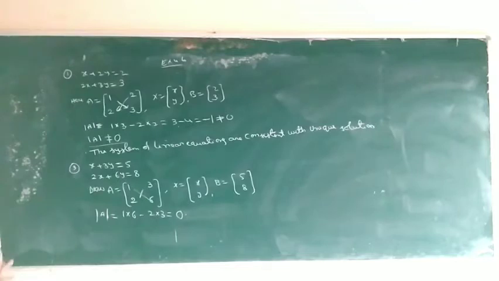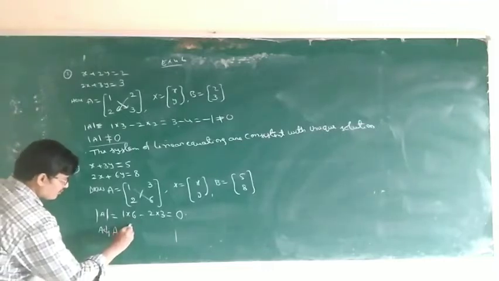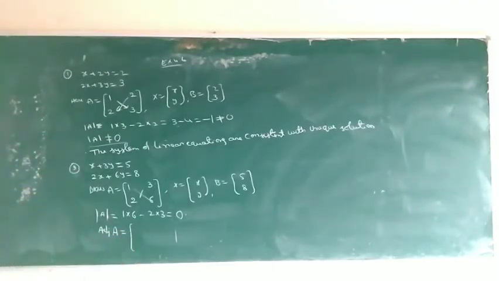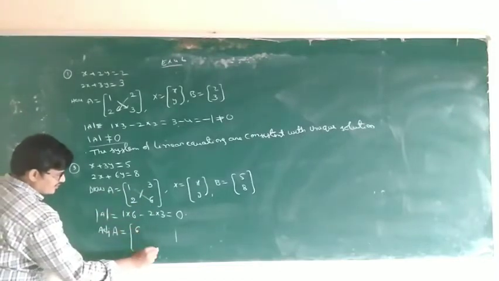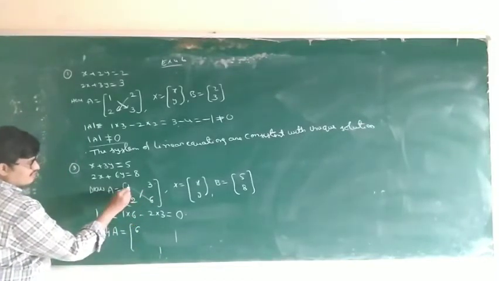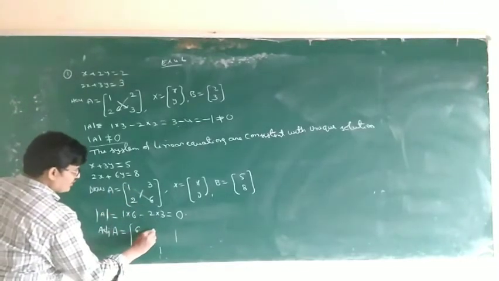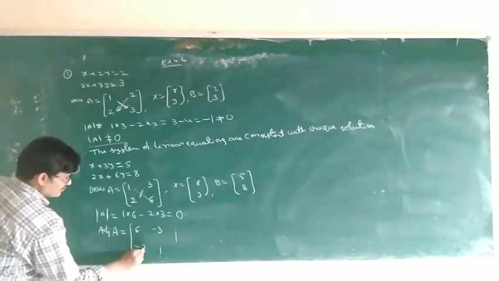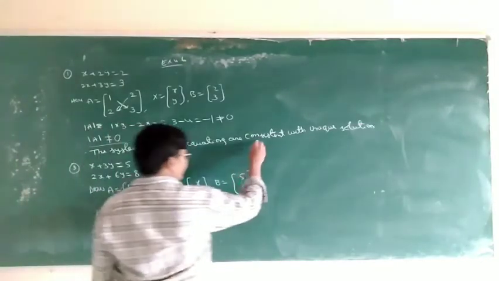So how to decide? Adjoint A. How to find the adjoint of a 2 by 2 matrix? Interchange the first and last elements, this 6 and 1. Then for the remaining elements, change the sign. This is adjoint A.